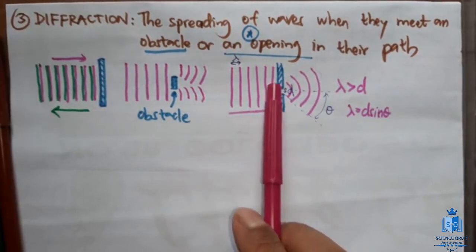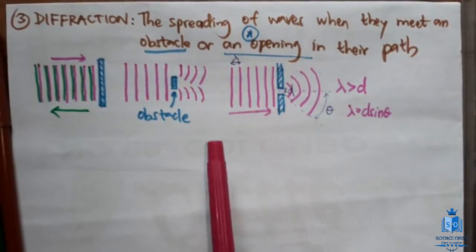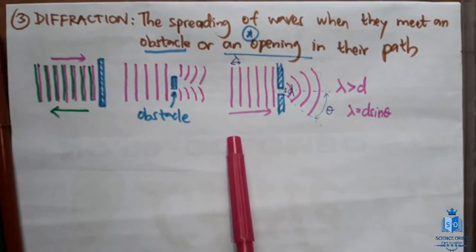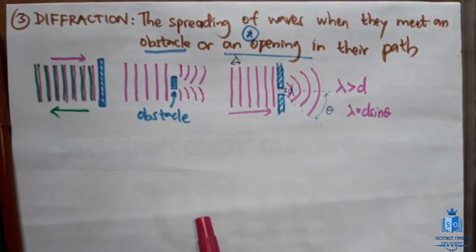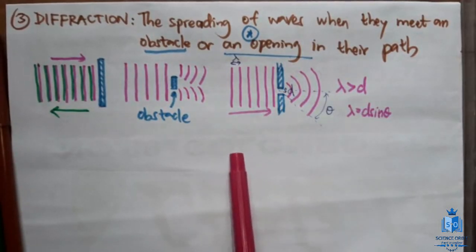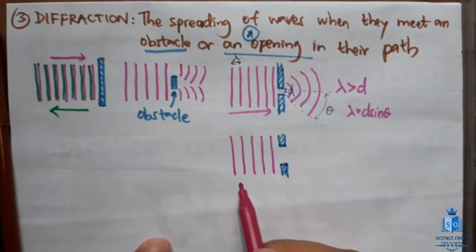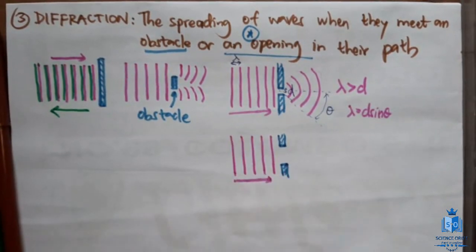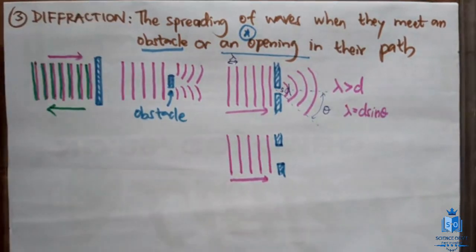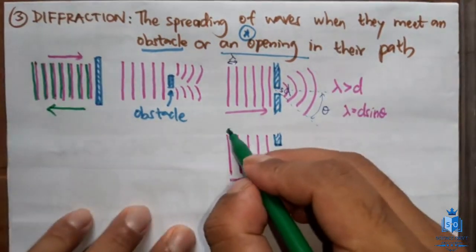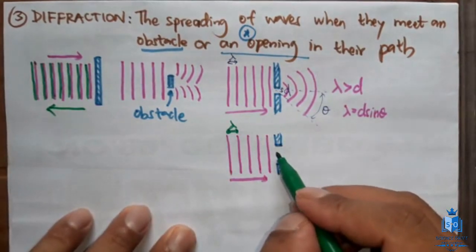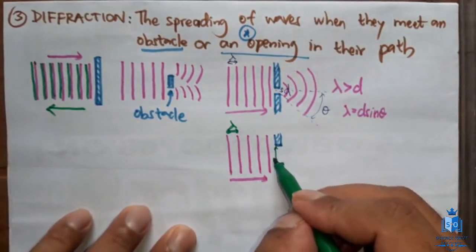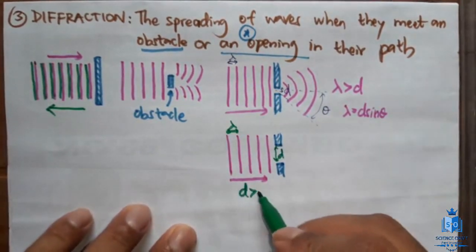If the opening is larger compared to the wavelength, you will not be able to observe the diffraction much clearer. I'll represent that with another diagram. Let's consider a situation like this. A wave is approaching a larger opening, right? So let's mark the important lengths. We know this length is the wavelength, lambda, and this length is d. You can see d is larger than lambda.